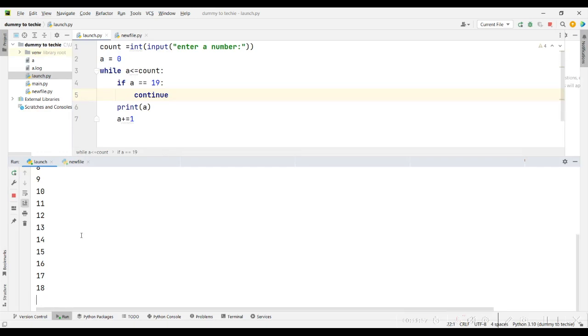So if I put this print under the continue, it won't even work at all. That's the way continue works.